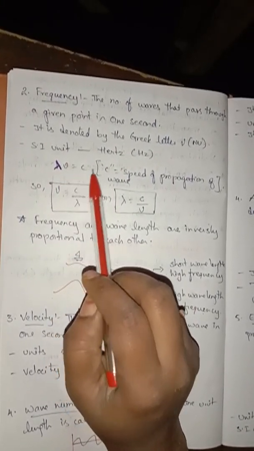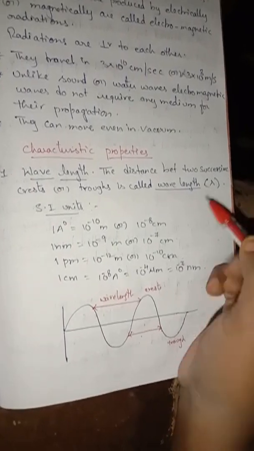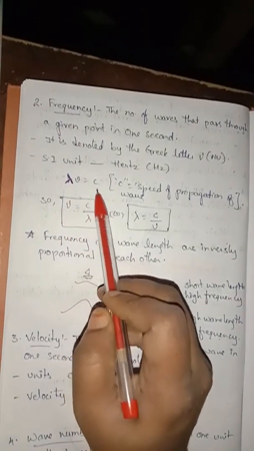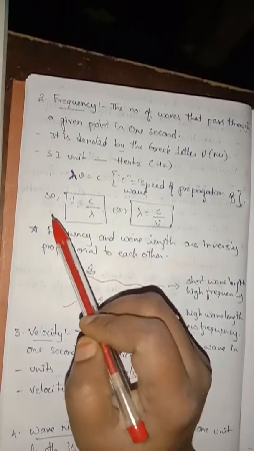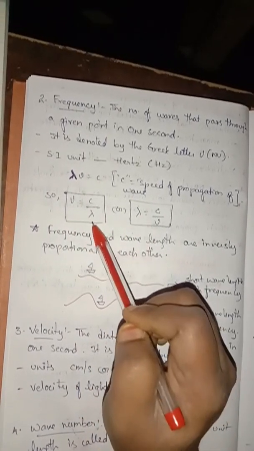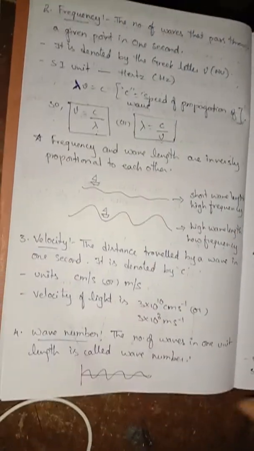Lambda nu equals C. And one thing here, wavelength is denoted by the letter lambda. So here lambda nu equals C. What do you mean by C? C is nothing but the speed of propagation of the wave. So nu equals C by lambda you can write, or lambda equals C by nu also you can write.